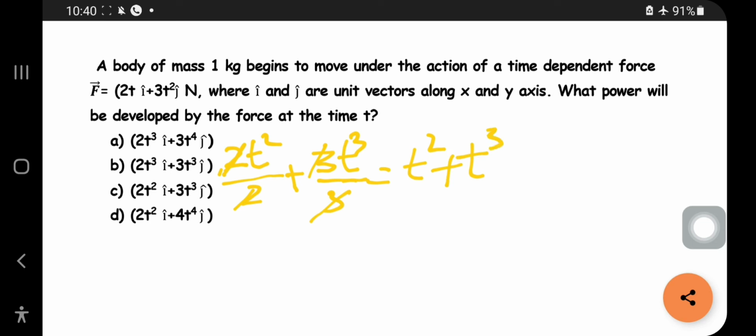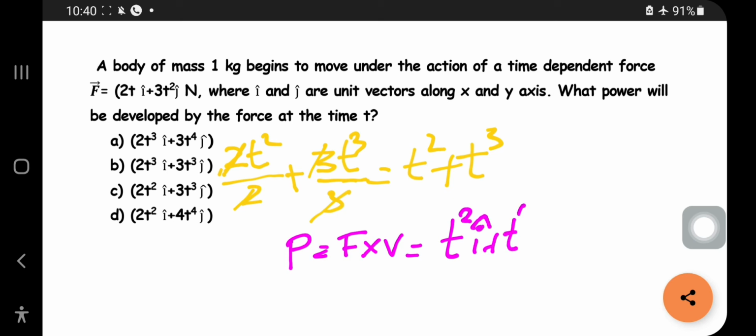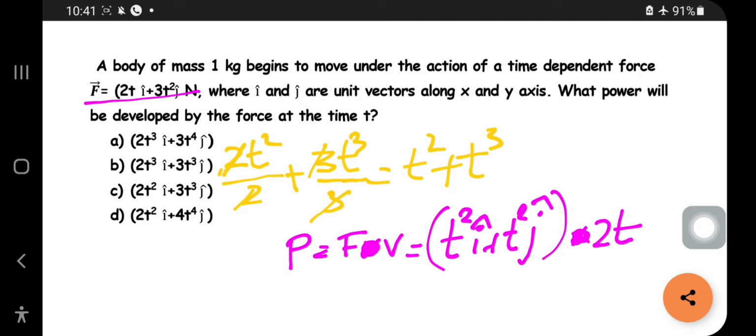So this is the velocity. So you need power. How can we obtain power? Power is given by force into velocity, that is, t square i cap plus t cube j cap into the force, which is given by 2t i cap plus 3t square j cap. It is given by F dot v. It is not F cross v. F dot v is different, F cross v is different.